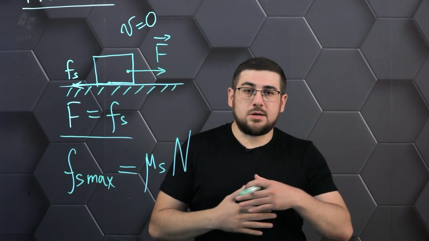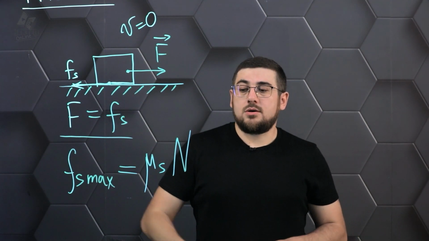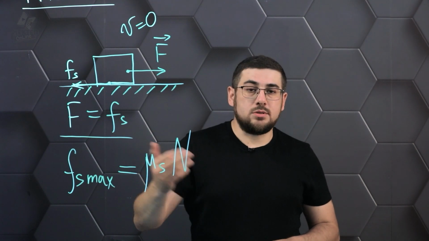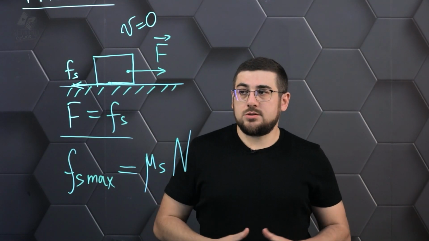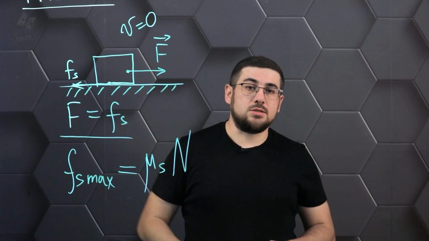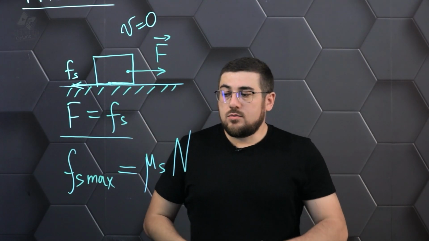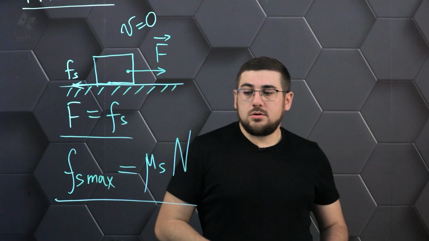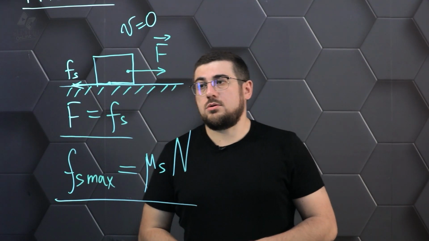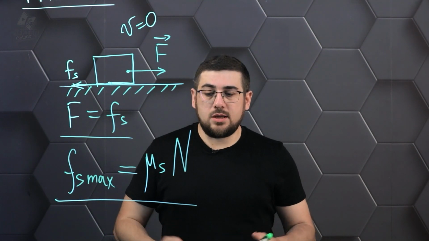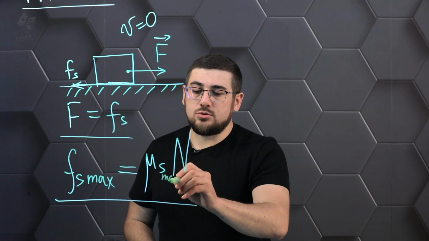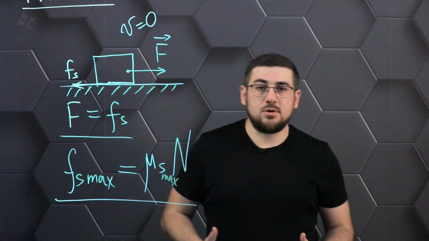All this will depend on the given coefficient and accordingly the support reaction force, which acts in this case from the surface side on the given body. These two factors will determine the resting friction that's going to prevent the motion of the object. But if we are talking about the maximum friction force, then naturally we're talking about the maximum coefficient of friction.